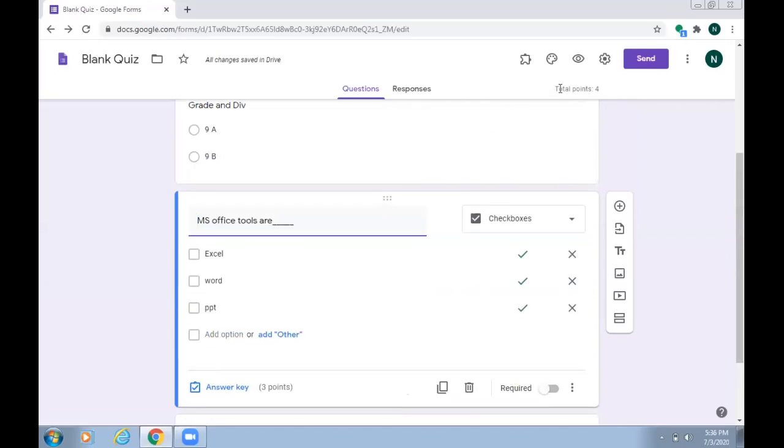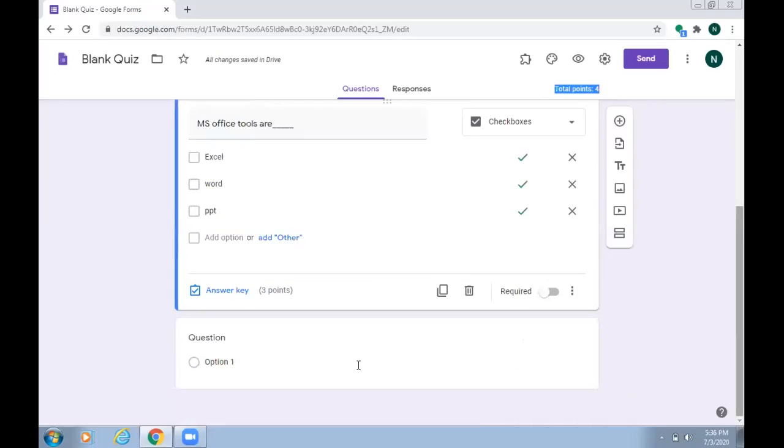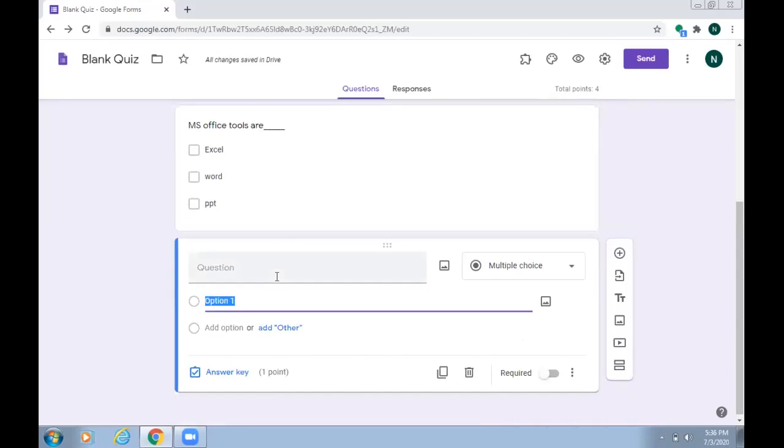From here, you can see the total points. Total points 4. How 4? This is 3 points and here 1 point is next to it. This question carries 1 mark, but I have not yet added anything. Afterwards, I will show you how to attempt this.